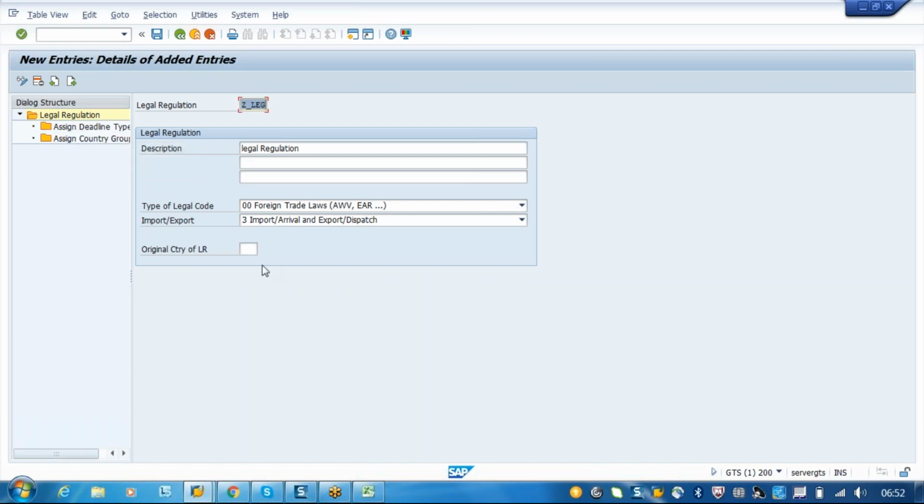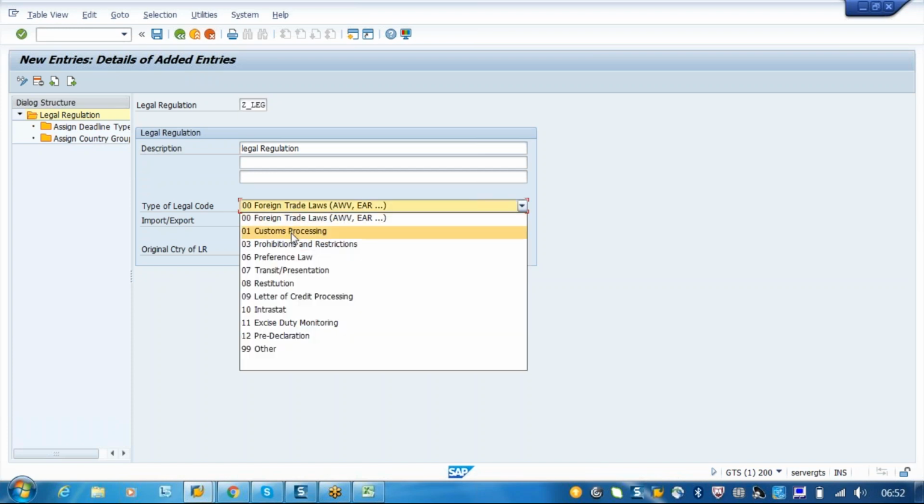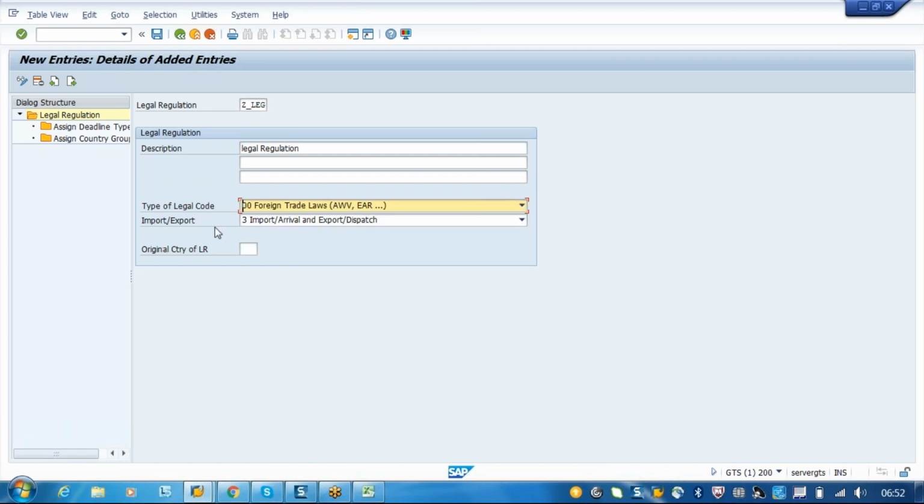The main screen here is the legal regulation definition. So here, the type of legal code: if you are using customs, then you have to put 01, preferential 06, transit 07, restitution 08, letter of credit 09, interest status 10. Like this, we will be having different legal codes. So based on the type of check you want to perform, you have to assign this legal code. Once the legal code is assigned, our next one is the deadline types.